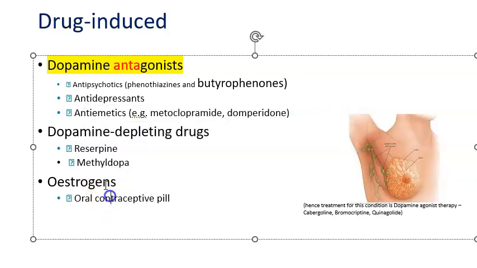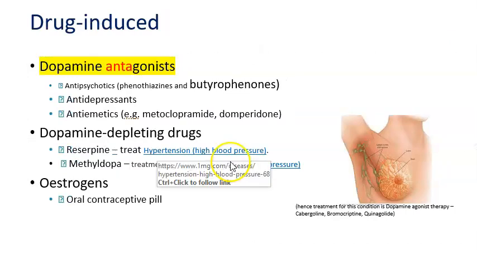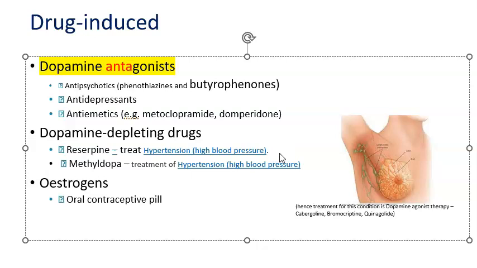Reserpine. Methyl dopa. Methyl dopa I can understand is used for treatment of what? Both of these drugs are actually used to treat hypertension. But I can't find any brand that is manufacturing and selling this in India.